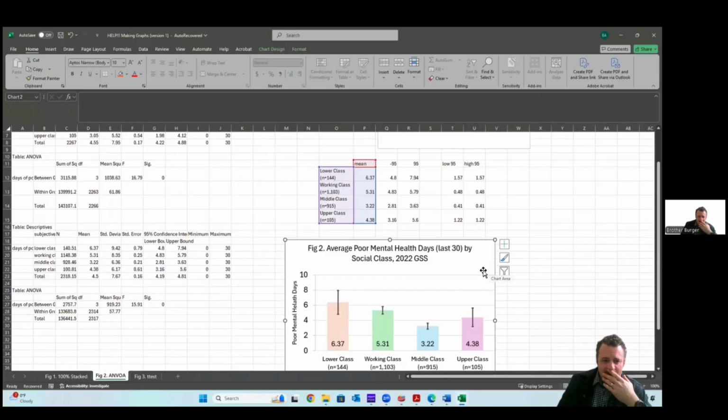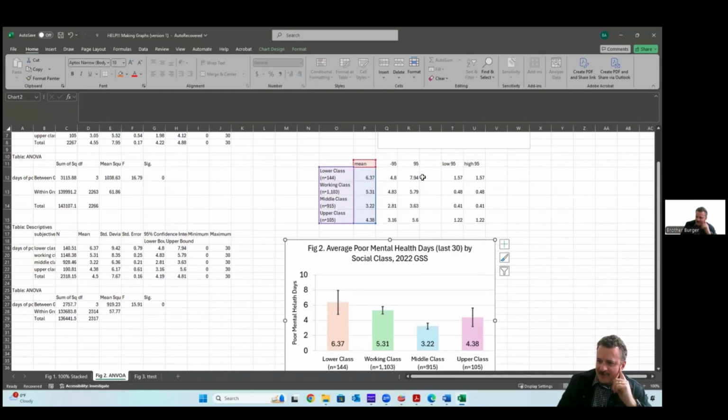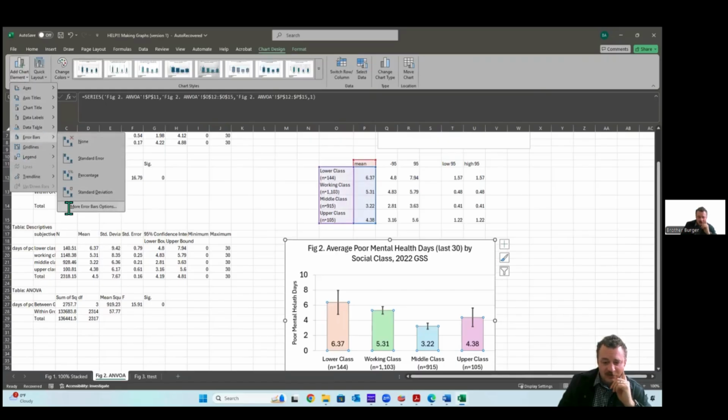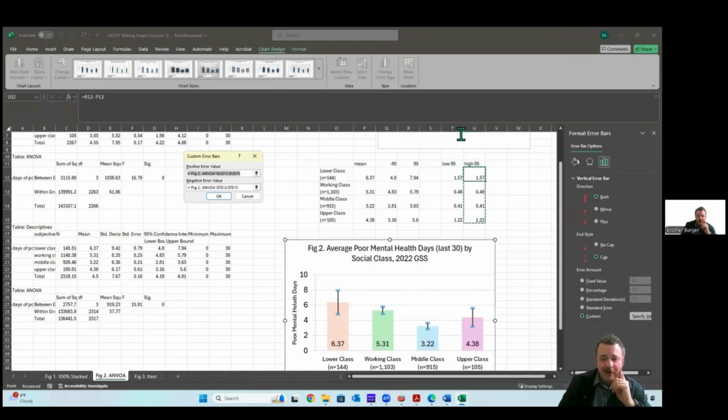I talk about it in the reading that essentially what you've got to do is figure out the difference the mean is from the 95 low and the 95 high. So that's what this 1.57 is. And then if you go to chart design, add chart element, error bars, more error bar options, and then custom, specify value, then you can specify what that high and that low is. And what it does is it adds that value to the mean or subtracts it from the mean. So that's why you need to have those high and lows.